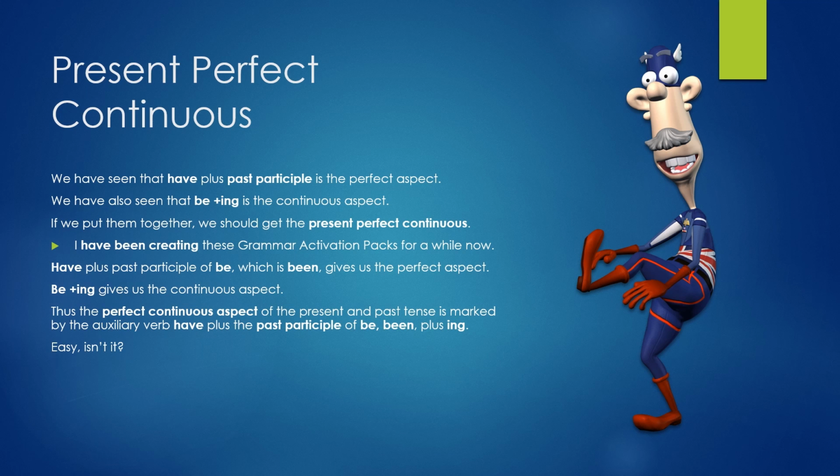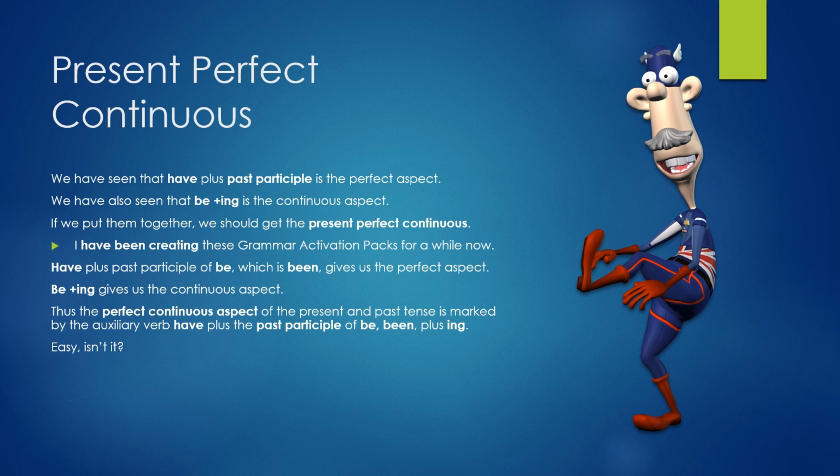Present perfect continuous. We've seen that have plus past participle is the perfect aspect. We've also seen that be plus ing is the continuous aspect. If we put them together, we should get the present perfect continuous. I've been creating these grammar activation packs for a while now.